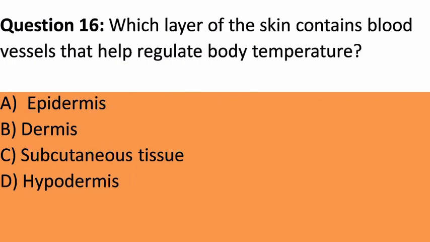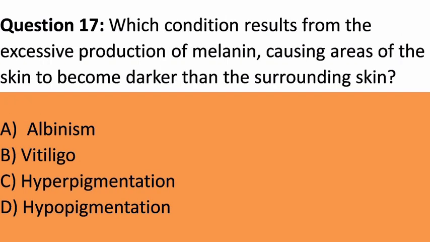Question 16. Which layer of the skin contains blood vessels that help regulate body temperature? A. Epidermis. B. Dermis. C. Subcutaneous tissue. D. Hypodermis. Answer. B. Dermis. Explanation. Blood vessels in the dermis help regulate body temperature by dilating to release heat or constricting to conserve heat.